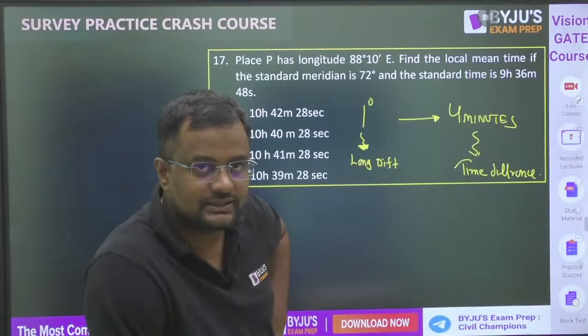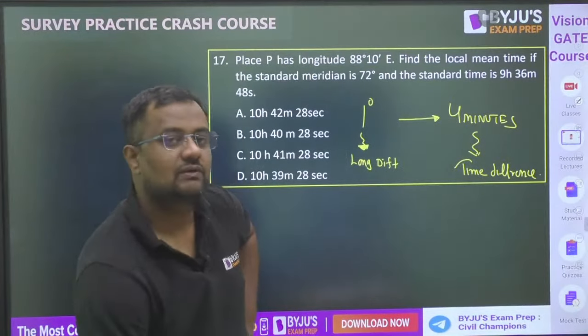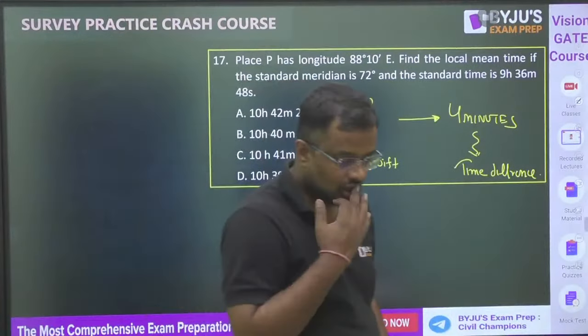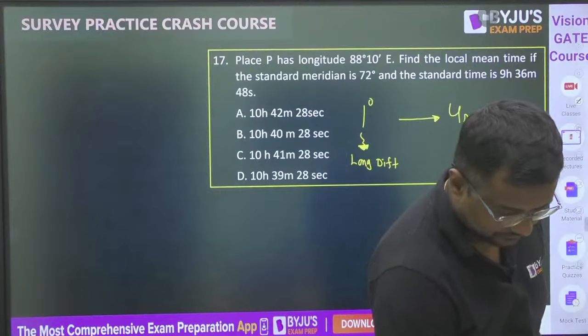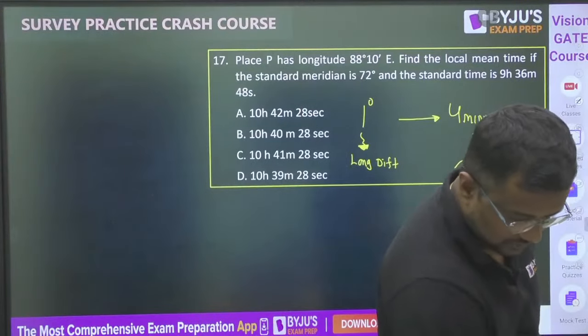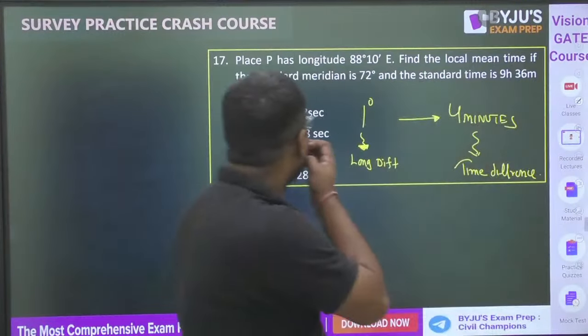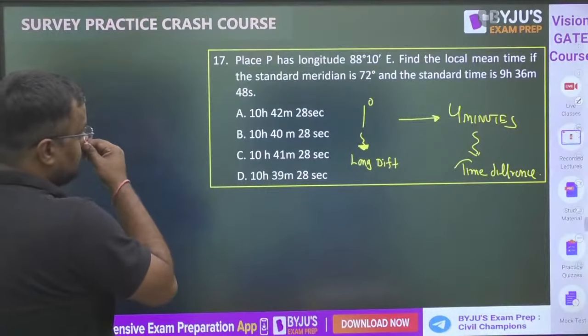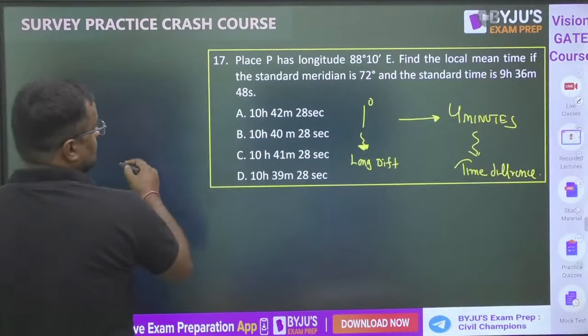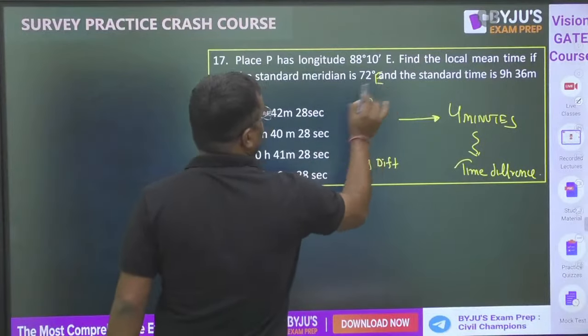Of course, if you are going east, time will be more, and to the west, time will be less. So it is at 88 degree 10 minutes east, at 72 degree east.